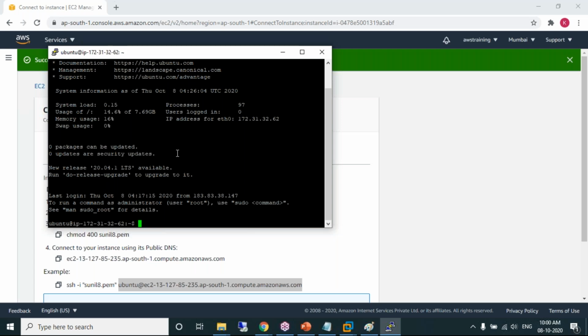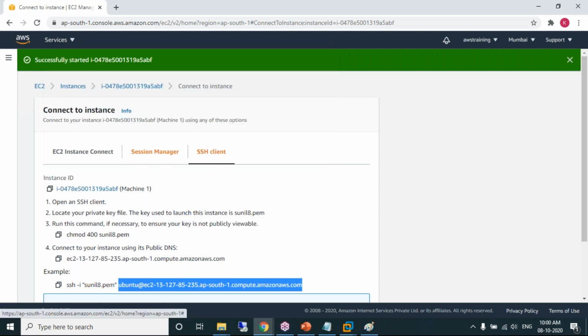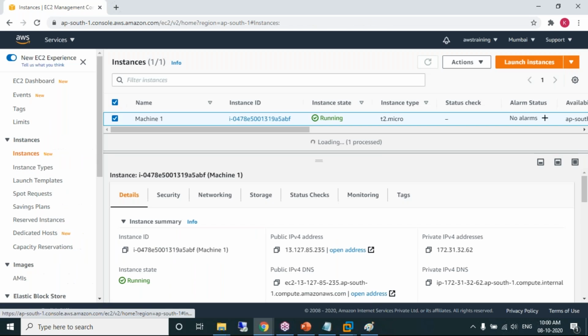Okay. So this is our plan for today's session. I hope you have understood how to create an AWS account and how to handle AWS. Let me stop the instances. I can use the same instance tomorrow.